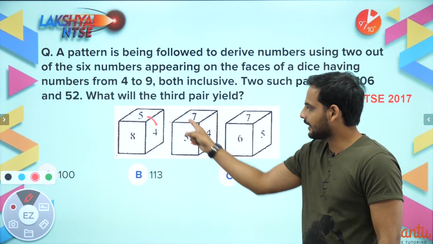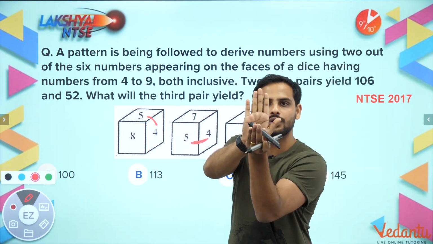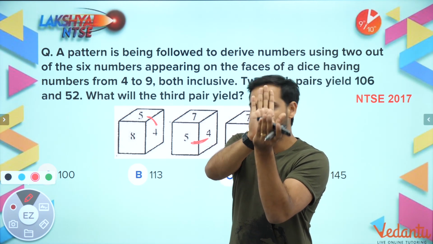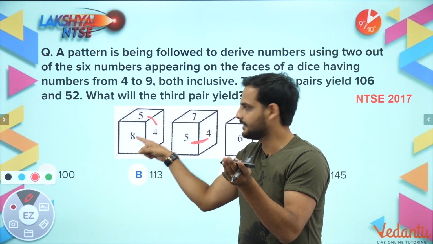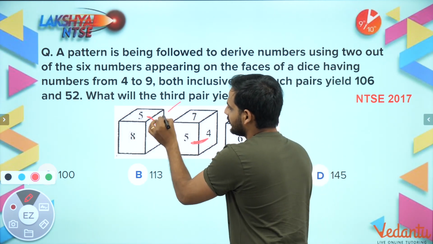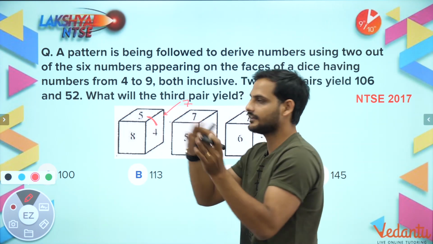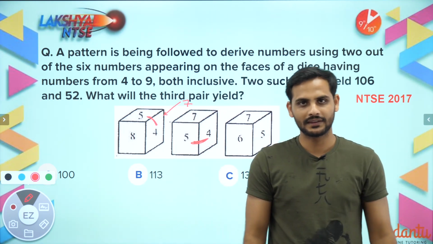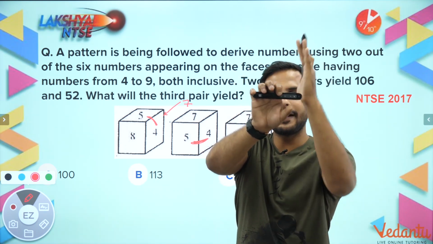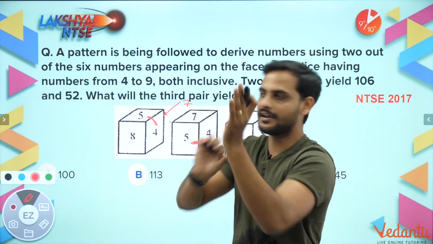So if 5, 4 and 5, 4 are two adjacent faces, they are sharing only 2 corners. So one corner they are sharing with 8, one corner they are sharing with 7. That means if 8 is here, 7 will be at the back. 8 and 7 are the opposite corner. Correct? Two faces can share 2 corners. One corner is shared by 8. Definitely other corner will be shared by 7.